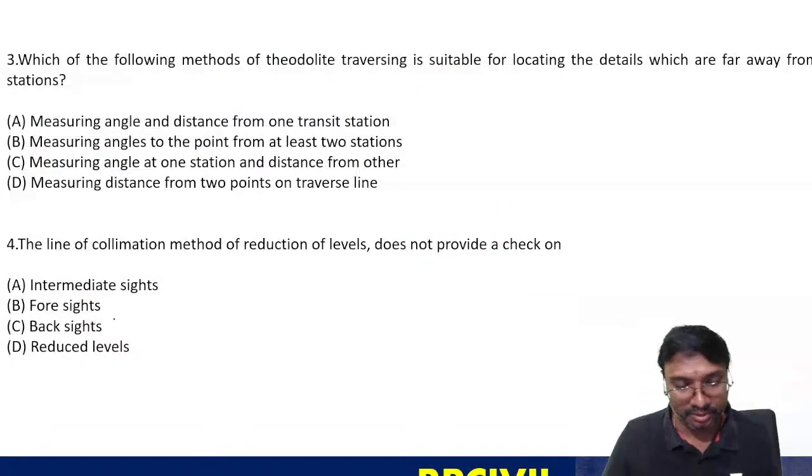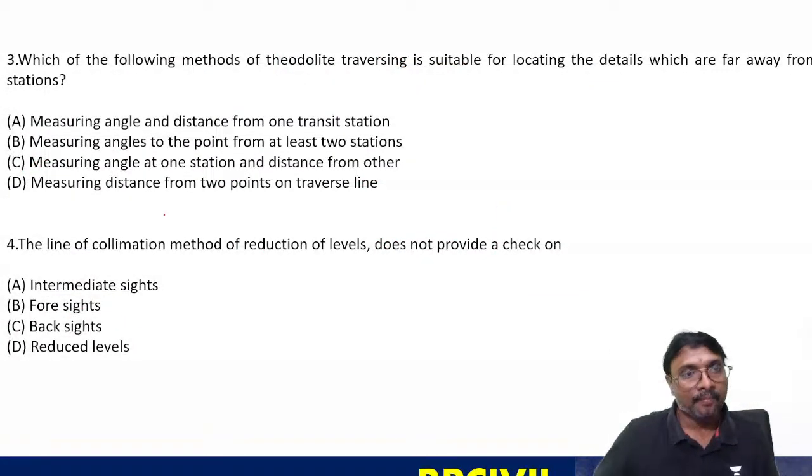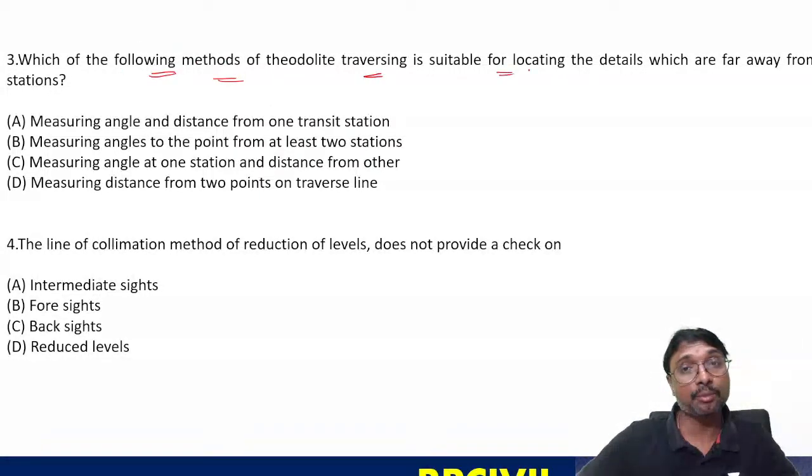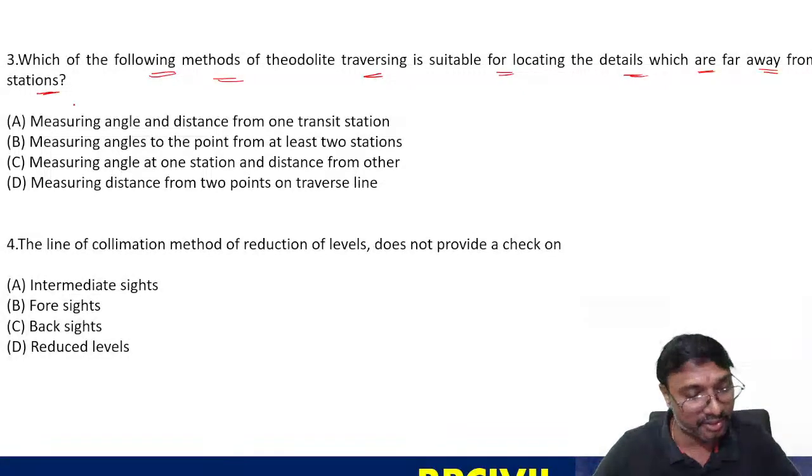Okay, this third question, if you just observe. Which of the following methods of theodolite traversing is suitable for locating the details which are far away from the transit stations?